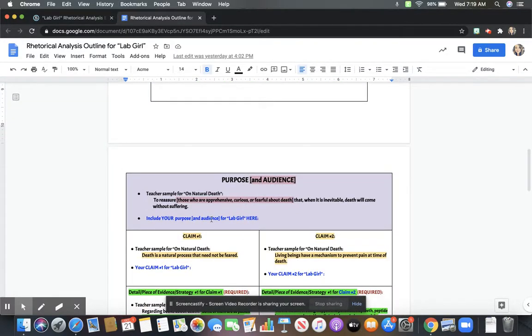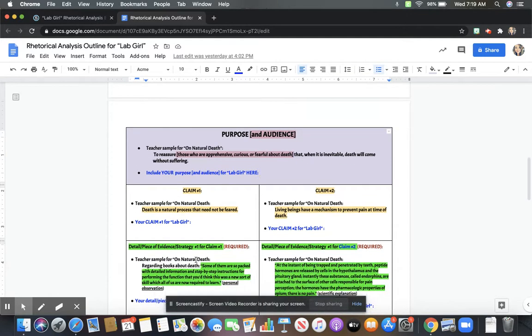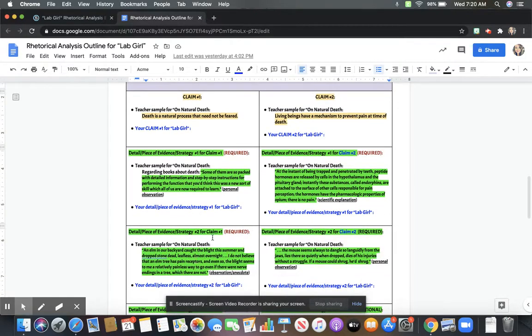So right here, you have your purpose statement. And again, this should be already completed through your PAPE chart. So all I'm asking is that you type it here, okay? So again, for everything, you'll see our sample, and all you have to do is imitate that for Lab Girl. So we're going to work on just this left column today, and then tomorrow we'll work on our right-hand side. So today, I just want your claim, okay?